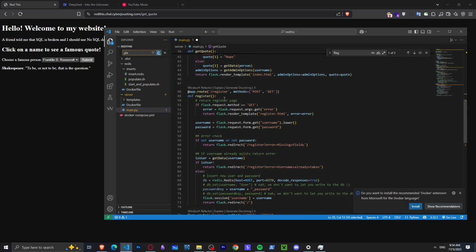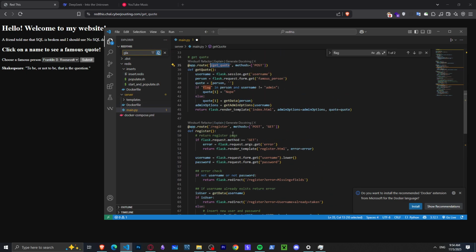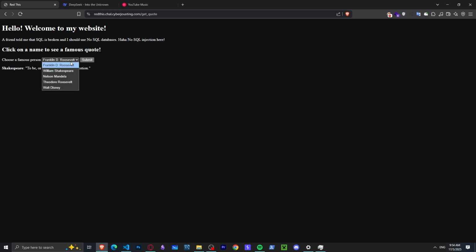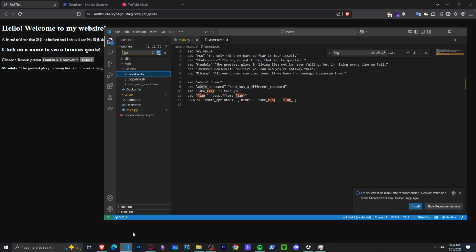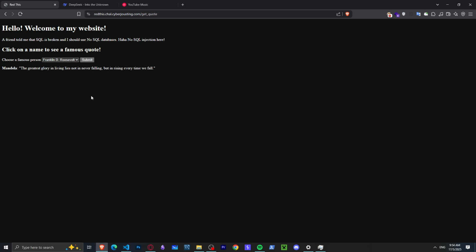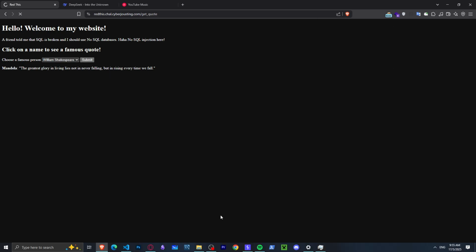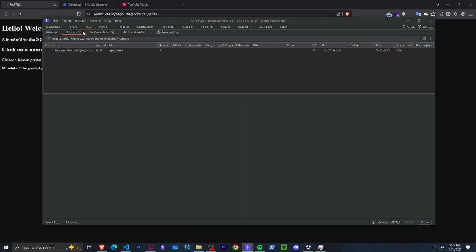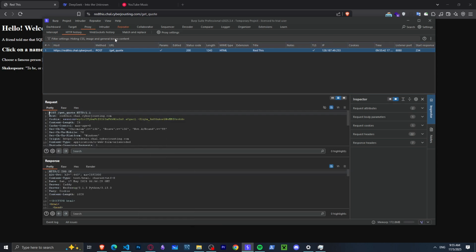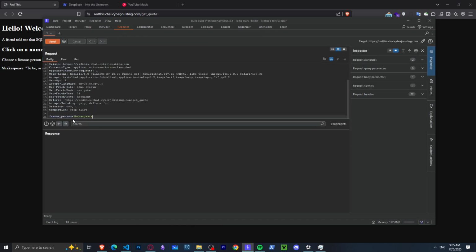Okay, I tried to register, but nothing was there, and then it hit me. I can search for Nelson Mandela. Okay, let's search. We get this quote, right? What if I search for admin or admin password? I couldn't right here, so I fired up Burp Suite. Let's submit this, and let's go to the HTTP history. Let's go here, and let's maybe type admin